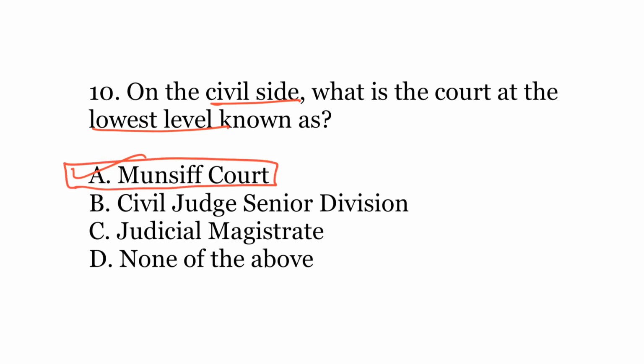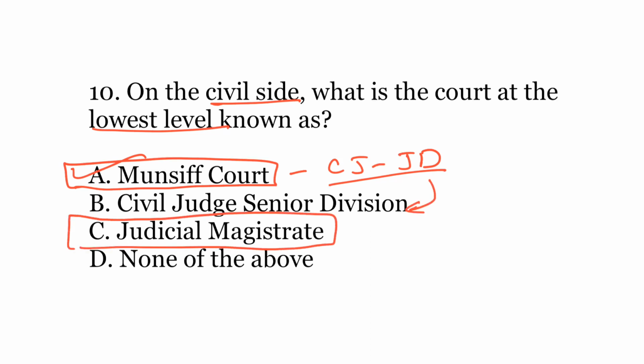So this Munsif Court is sometimes also known as the Civil Judge Junior Division. So this is the lowest court, and the Civil Judge Senior Division is senior to this particular court. Judicial Magistrate is not a court on the civil side, it is on the criminal side. Therefore, this is the hierarchy of the subordinate judiciary in India.